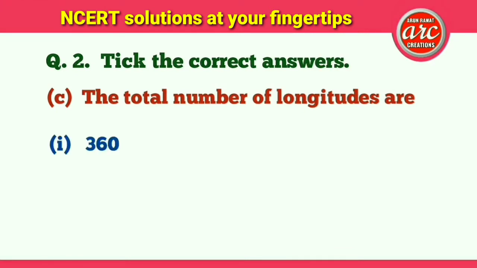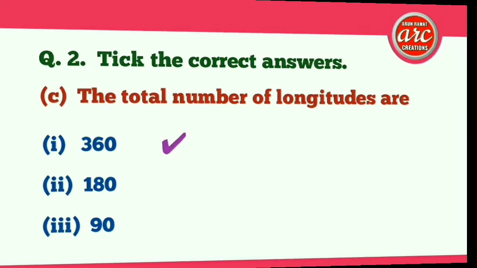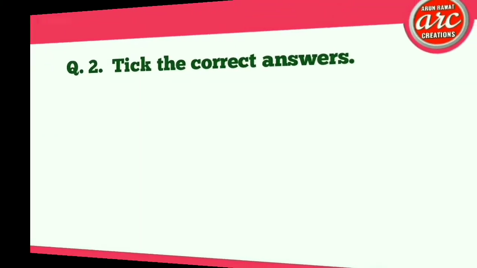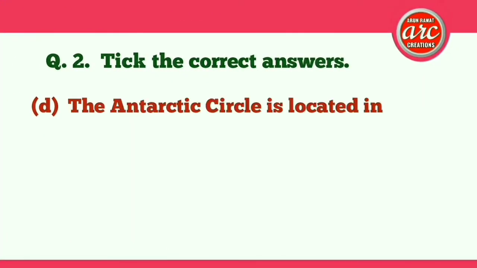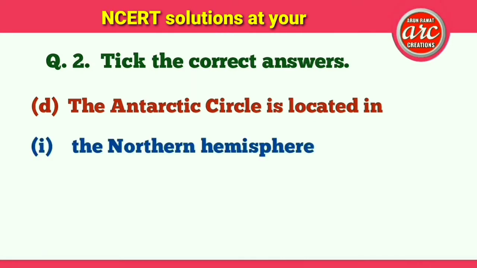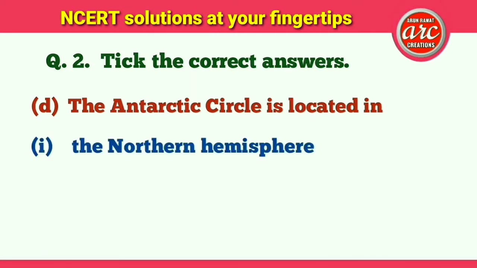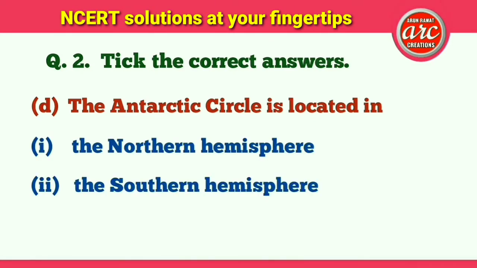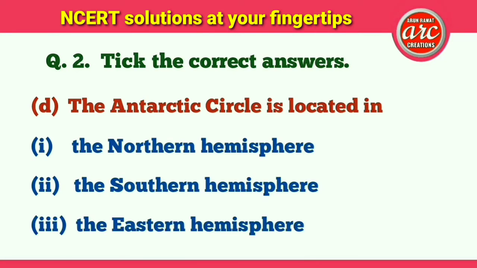C. The total number of longitudes are: 1, 360; 2, 180; 3, 90. The correct answer is number 1, 360. Part D. The Antarctic Circle is located in: 1, the northern hemisphere; 2, the southern hemisphere; 3, the eastern hemisphere. The correct answer is number 2, the southern hemisphere.